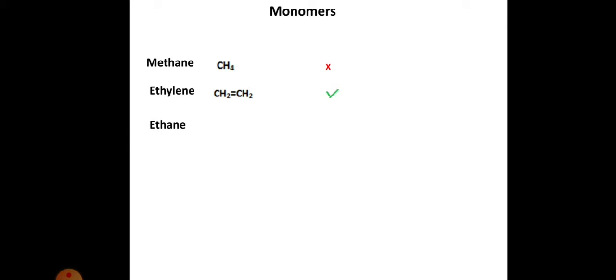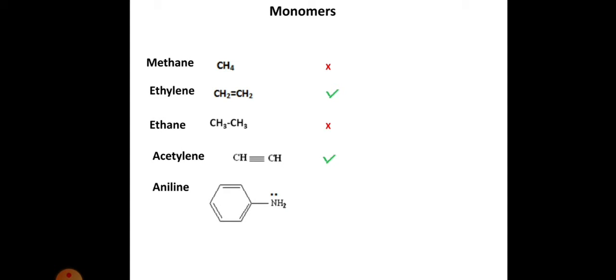If you take ethane, what is the molecular formula? CH3-CH3. It doesn't have a multiple bond, so it cannot be polymerized. Acetylene is CH≡CH. It has a multiple bond, so it can be polymerized. Aniline, what is the formula for aniline? C6H5NH2.